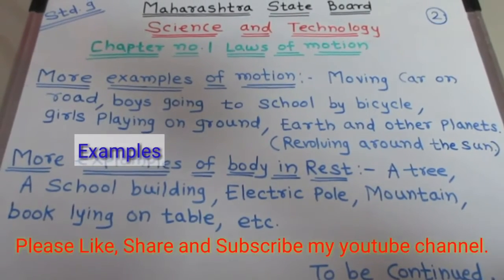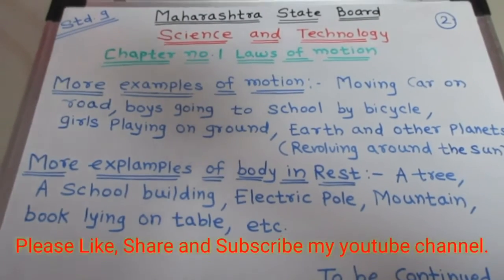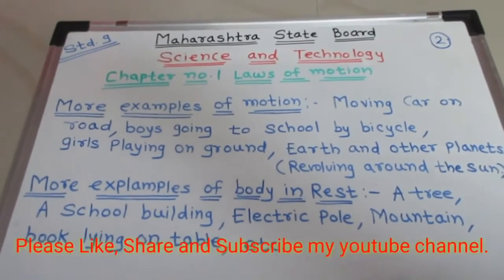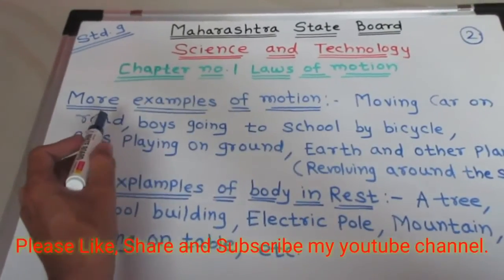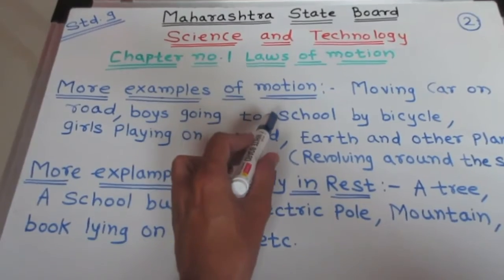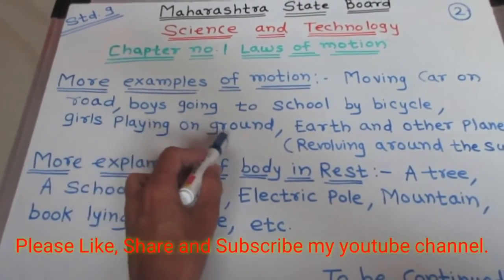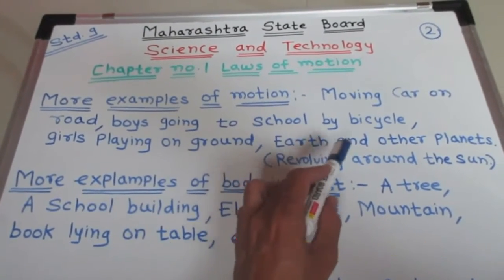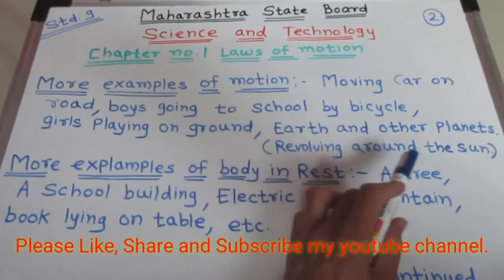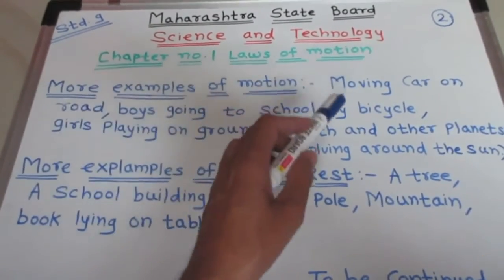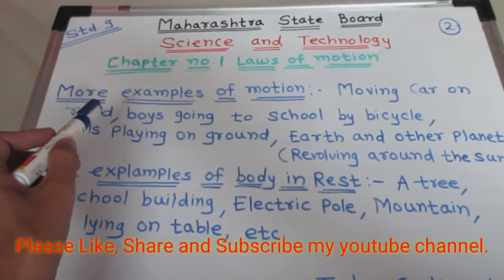Now students, let us see some more examples of motion. The first example of motion is a moving car on a road. Boys going to school by bicycle, girls playing on the ground, earth and other planets revolving around the sun. So these are some more examples of motion. So you can get a clear idea of motion.